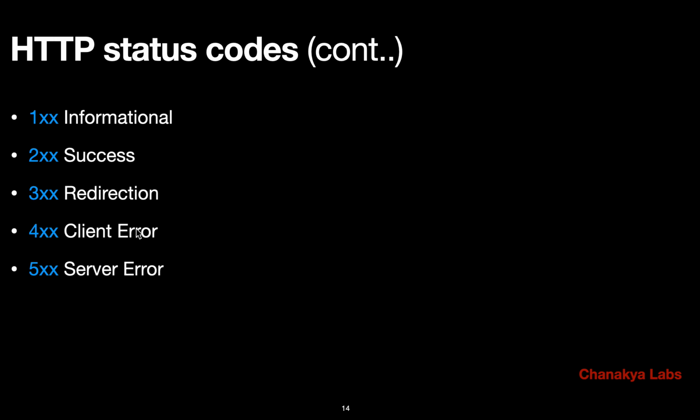The category I was trying to say is 1 followed by any two digits, like 1XX. If it starts with 1, that is informational. If it starts with 2, that is success related. If it starts with 3, that is redirection related. Starting with 4, client related error. Starting with 5, server related error. So now we are in pretty good shape of understanding the whole thing: what HTTP requests are, how they work, what the codes are,